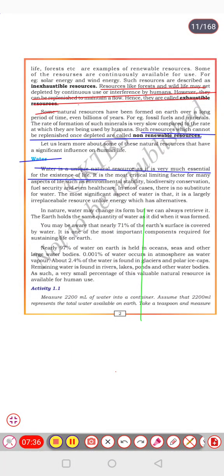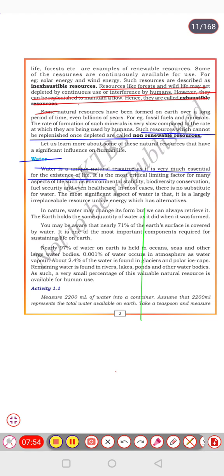There is no substitute for water. Water is a very unique natural resource. We can't imagine our life without water, right? In nature, water may change its forms, but we can always retrieve it.